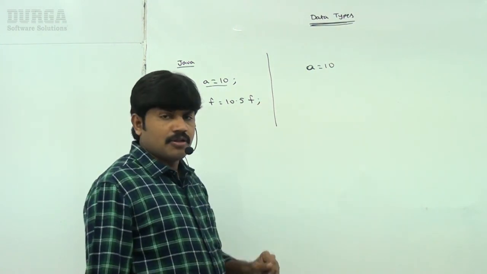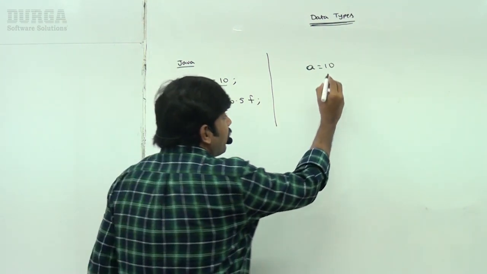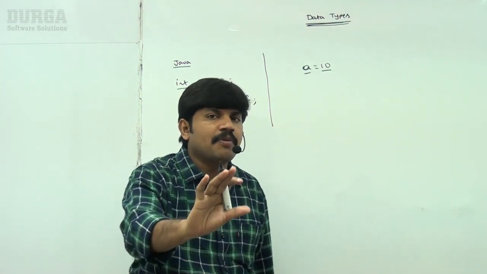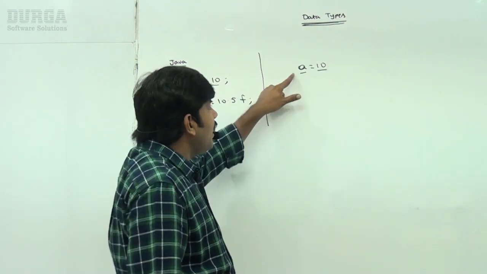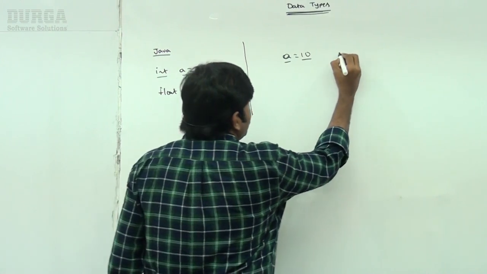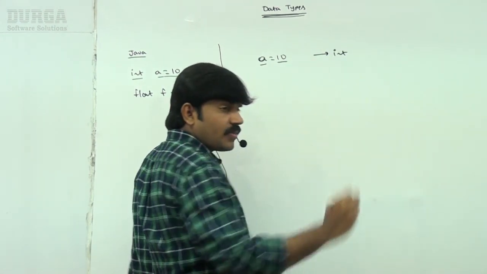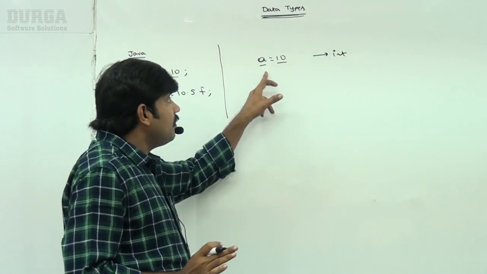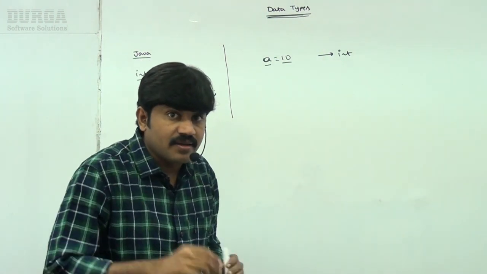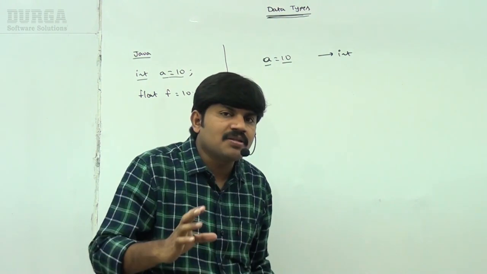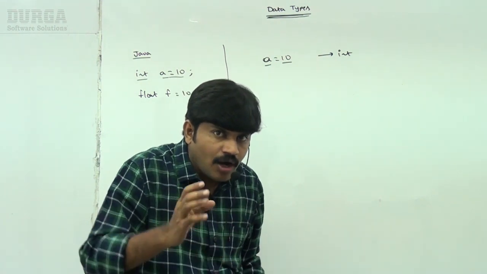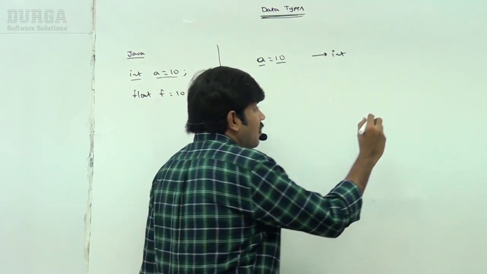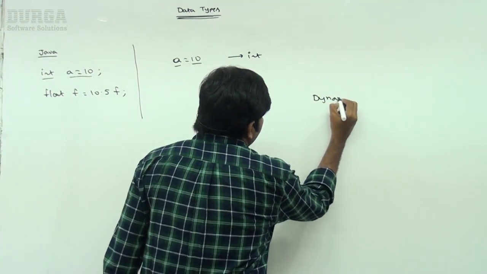Just assign the value. Based on your provided value, the type will be considered automatically by the Python virtual machine. Now a is what type, sir? Of course it is int type. Where is the proof? I will show it programmatically, don't worry. In Python we are not required to declare the type explicitly. Based on your provided value, the type is automatically considered. Such programming languages are called dynamically typed programming languages.